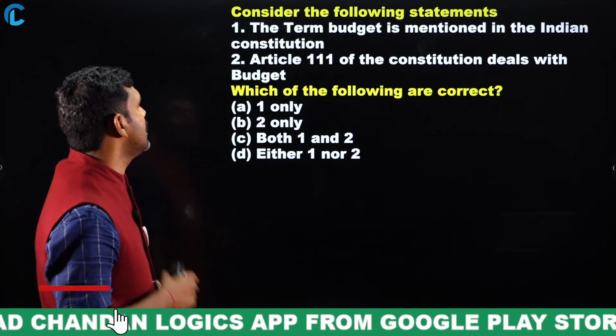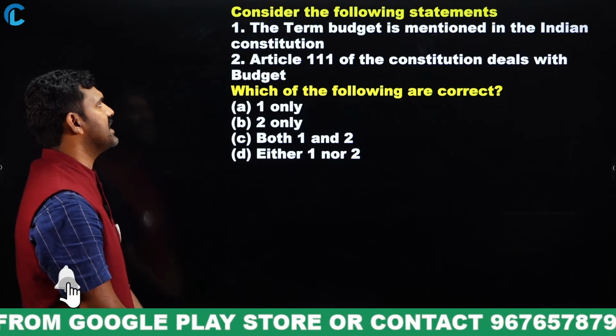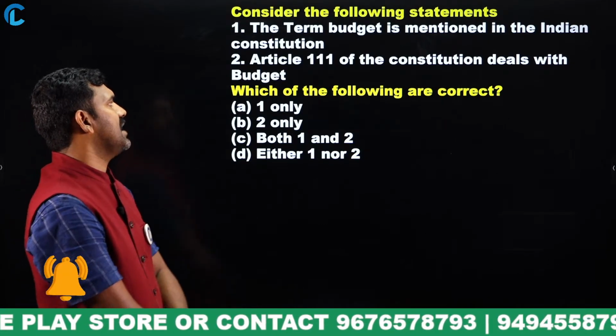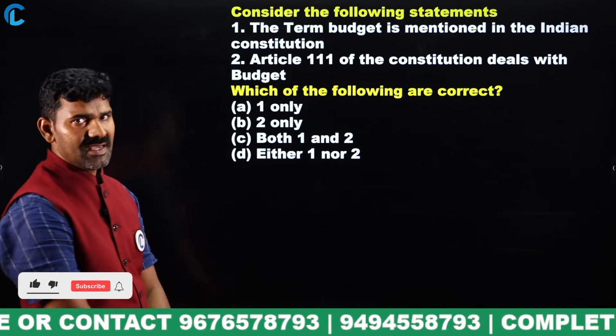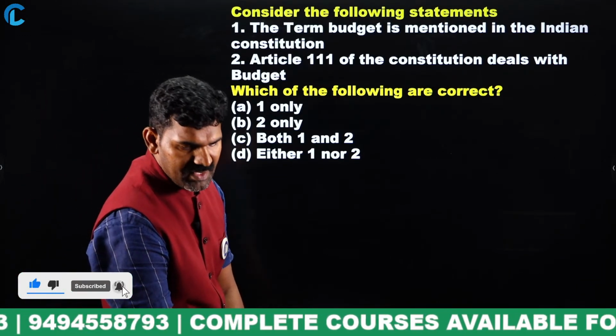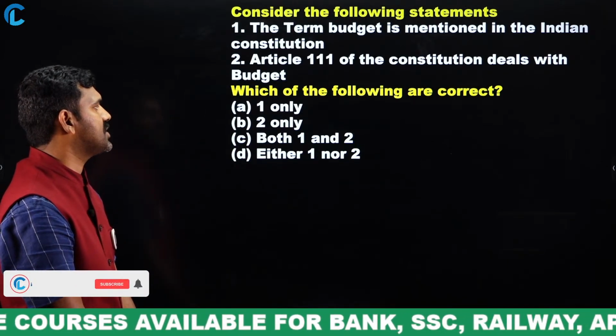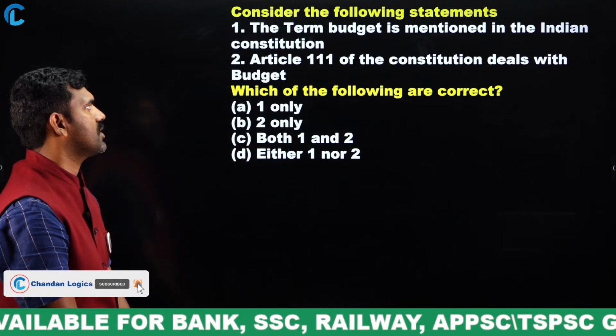Consider the following statements. The term budget is mentioned in the Indian Constitution. Second statement, Article 111 of the Constitution deals with the budget. So my question is, which one of them is correct? Only 1, only 2, both 1 and 2, neither 1 nor 2. Okay?